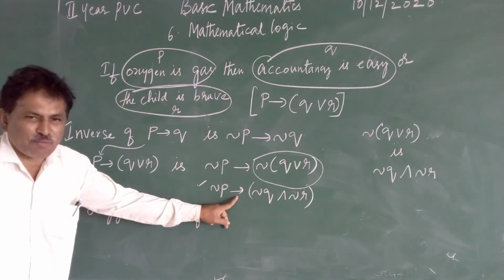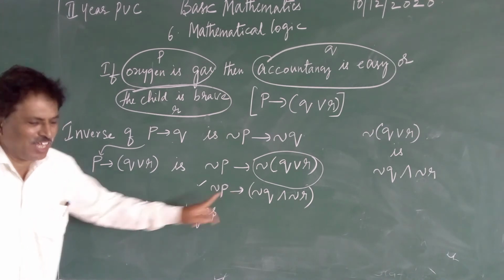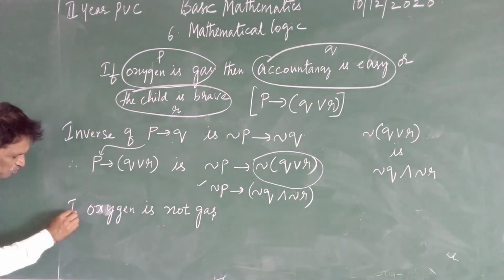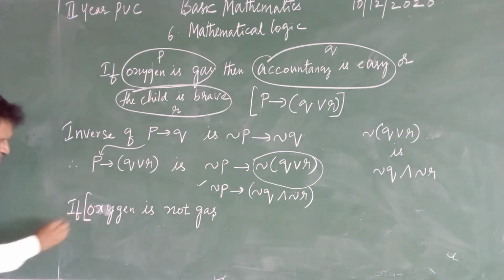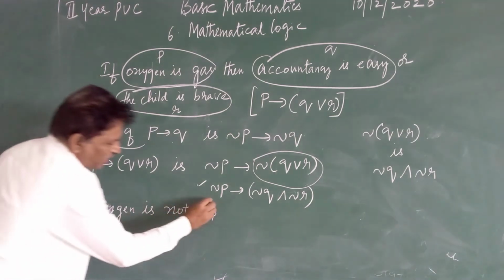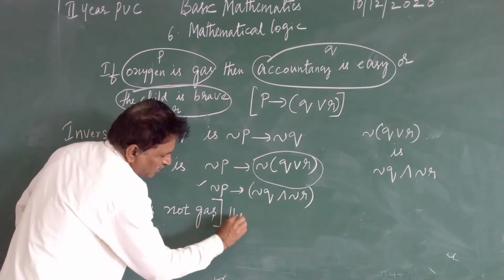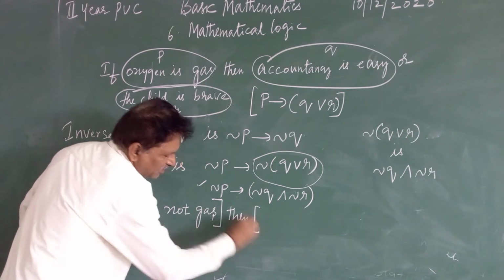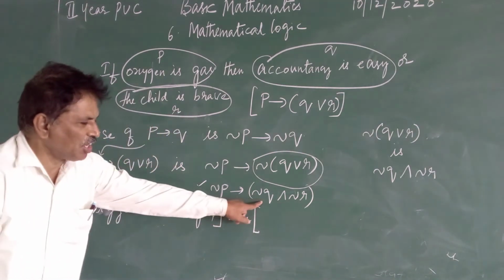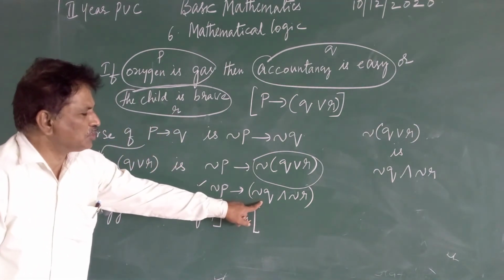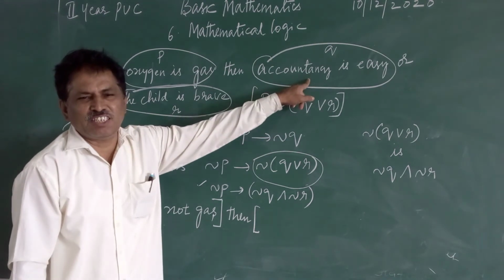Here what have they given us? The implication symbol. So that means it starts with if. If oxygen is not a gas, then another statement. Negation of Q is what? Q is accountancy is easy.